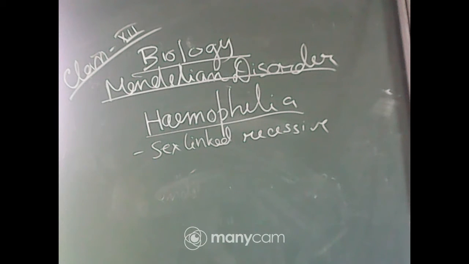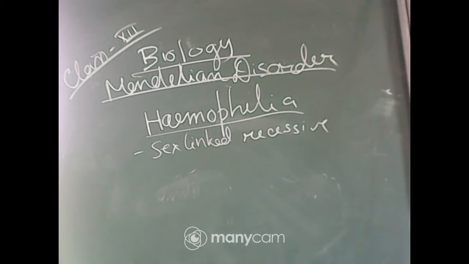The disease is normally transmitted by the heterozygous or carrier female to the male progeny, and the possibility of a female being hemophilic is very rare, as the mother has to be a carrier and the father hemophilic.